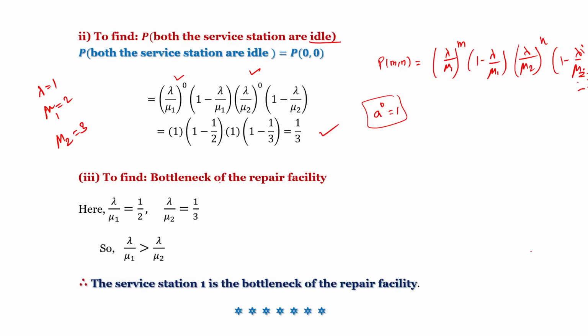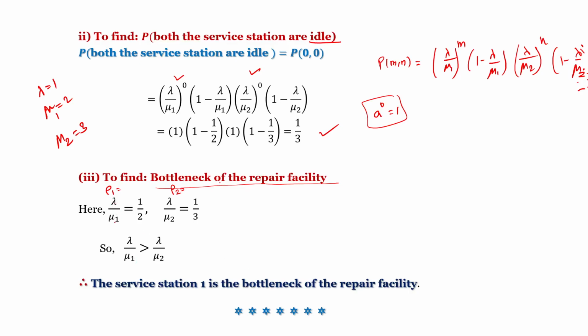The third part of the question: find which node is the bottleneck of the repair facility. We want to find rho 1 for the first service station and rho 2 for the second service station, whichever has the greatest value is known as the bottleneck of the repair facility.